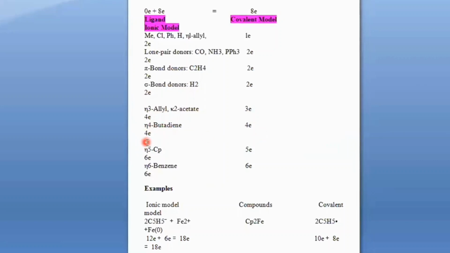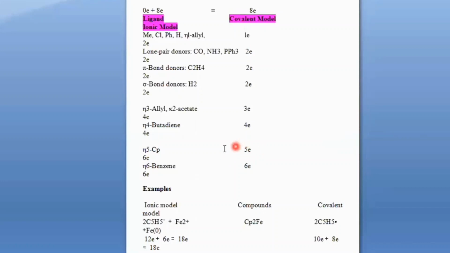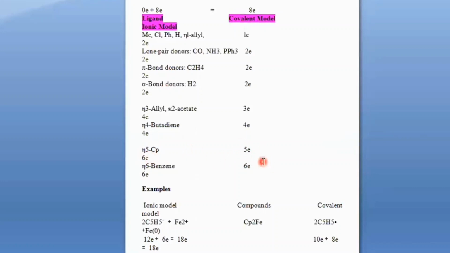The easiest way to remember is this: the odd hapticity ligands, like eta-3 and eta-5, will give the same number of electrons as the hapticity number in the covalent model and give +1 electron in the ionic model. Like eta-5 gives 5 electrons in covalent and 6 electrons in ionic.